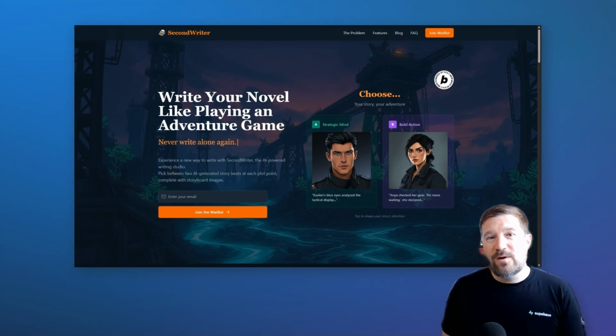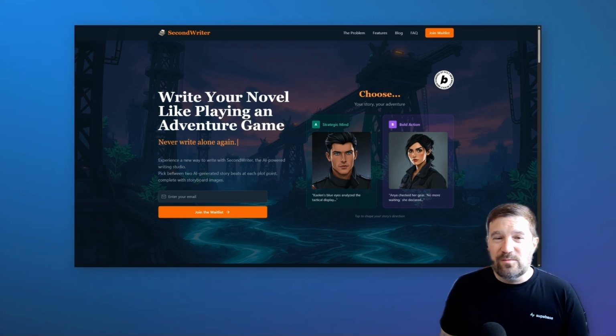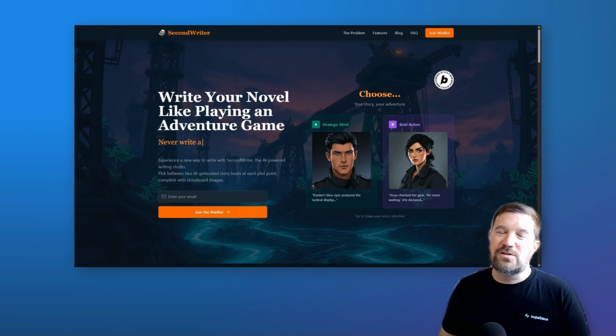SecondWriter is an AI-powered writing studio. And you're probably thinking, oh great, another AI writing tool. SecondWriter is a little different. It's built more like a Choose Your Own Adventure story, where the AI will write a small beat of your story and let you choose which direction you want to go. If you don't like the suggestions, you can always request special changes and make the book very tailored to what you're envisioning in your mind.